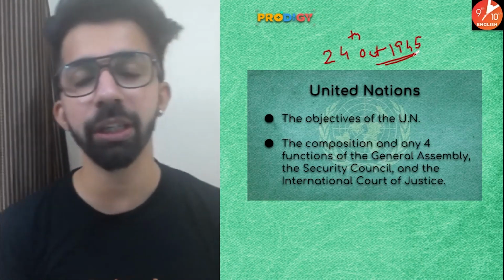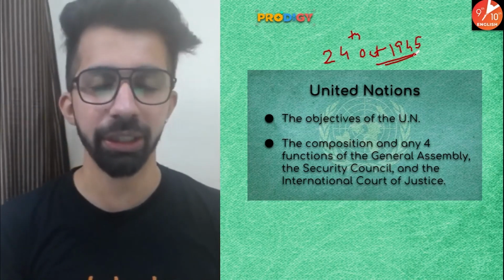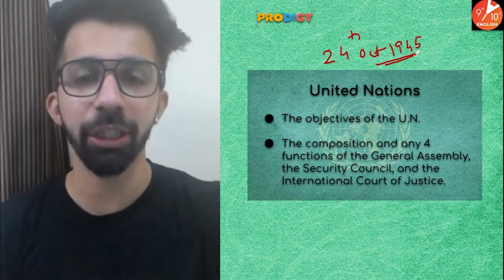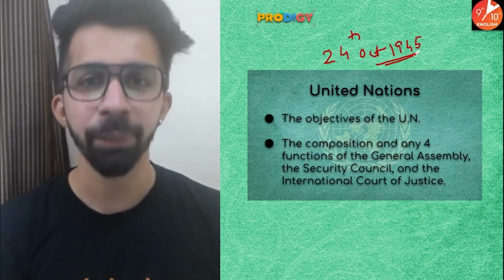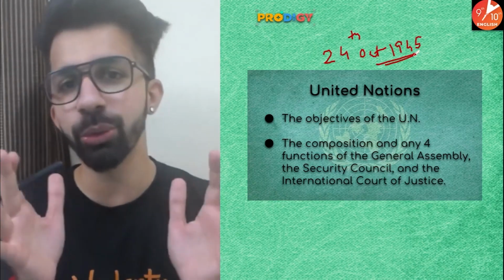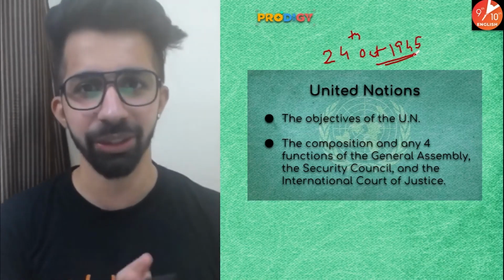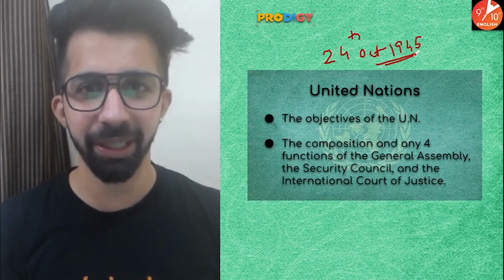Now, guys, there are a total of 6 main organs of United Nations. One more thing, let me tell you. In between the session, I will be giving you many questions, so I want you to give the answers in the comment section. Let me see how many people are paying attention.